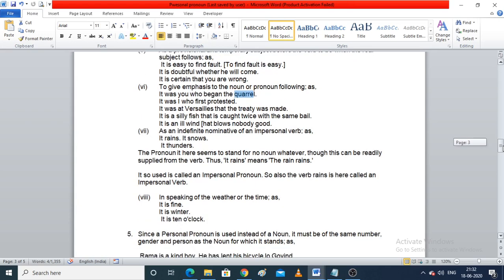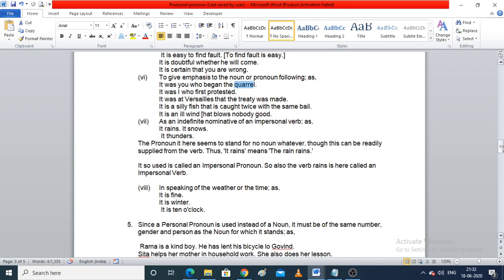And it is known as an impersonal pronoun. Now, in speaking of the weather or the time, it is also used when somebody asks the time or to represent the time or the weather. So it is fine, it is winter, or it is 10 o'clock.